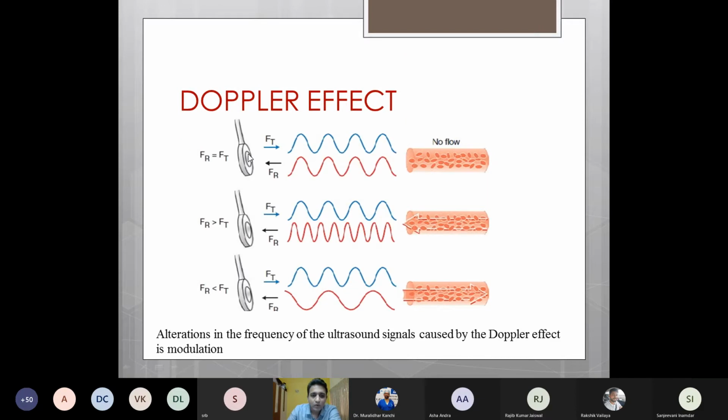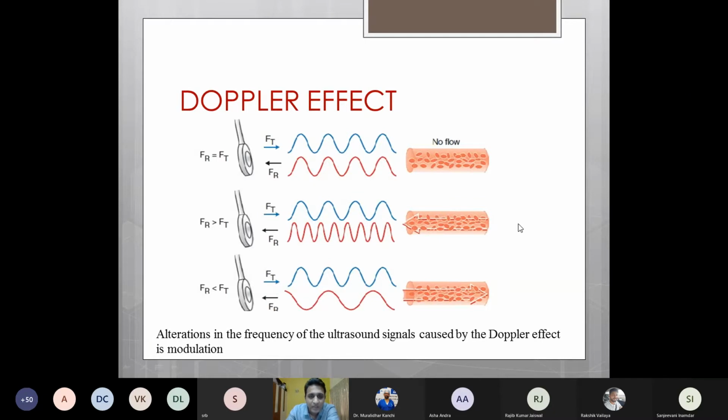For example, the ultrasound transducer transmits a particular frequency, and if the RBCs are not moving, then they will be reflected back with the same frequency. Hence, the difference in the two frequencies will be zero, which is known as the Doppler shift. Whereas if the blood flow is towards the ultrasound probe, then the returning frequencies will be higher than the transmitted, and this will detect the direction of the flow. Similarly, if the flow is going away from the transducer, then the returning frequency will be lesser than the transmitted frequency. Hence, based on this Doppler shift, we will be able to detect the direction of the blood flow.